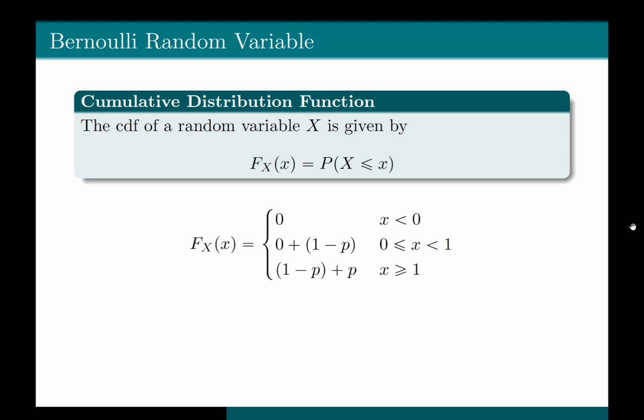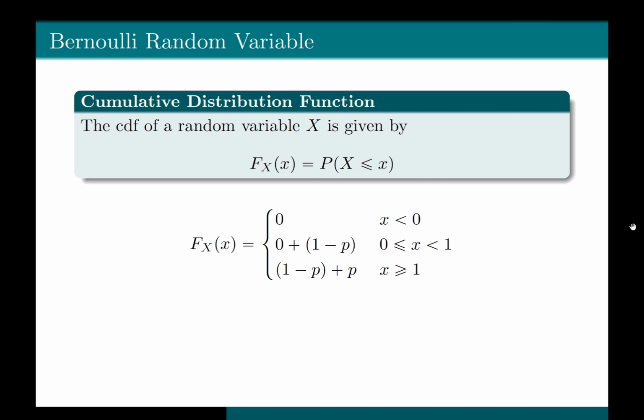When this small x is between 0 and 1, 0 included, 1 excluded, the CDF of x would take the value 1 minus p. Basically, if you take any number which is greater than or equal to 0 and strictly less than 1, for instance 0.5, and you try to find the CDF of x at 0.5, you are trying to find the probability of the random variable x less than or equal to 0.5.